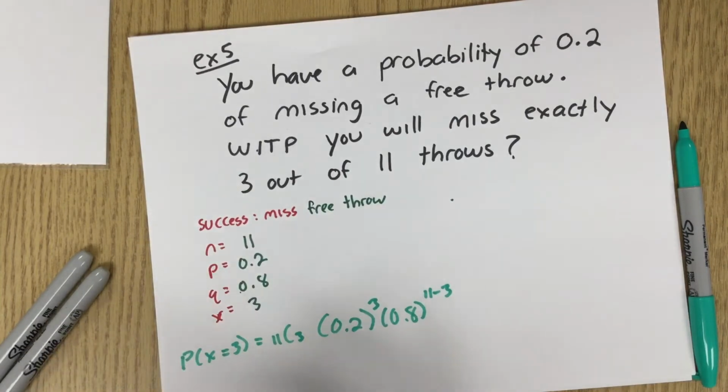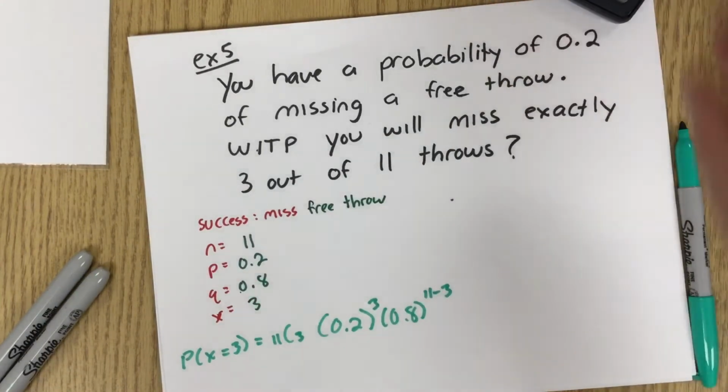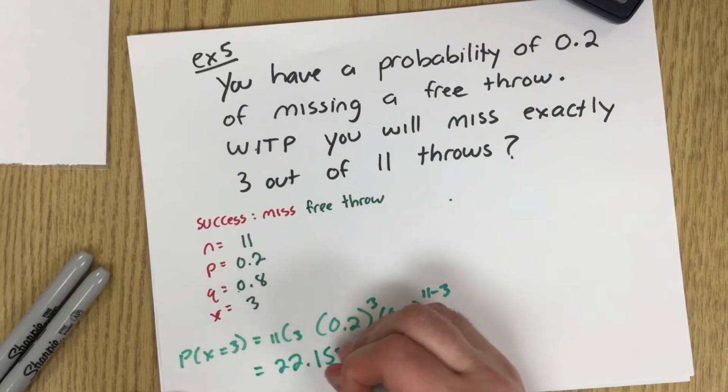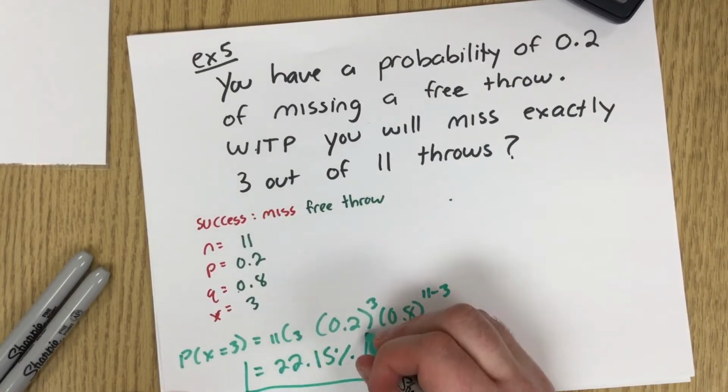And I got 22.15%. And that would be the answer.